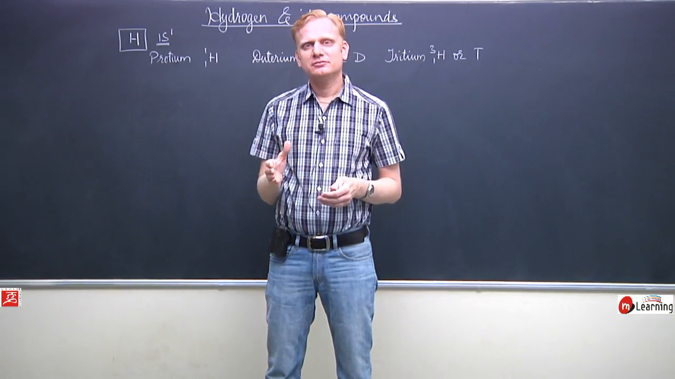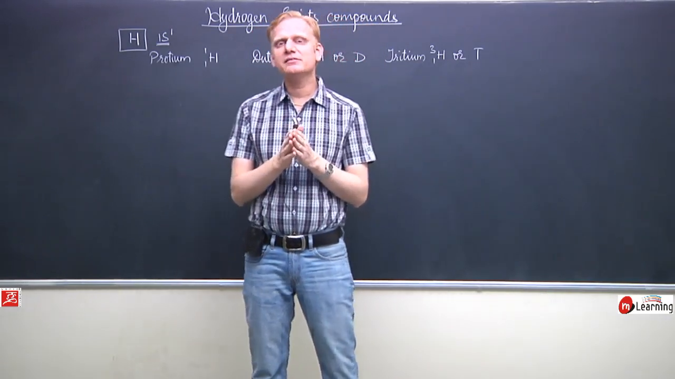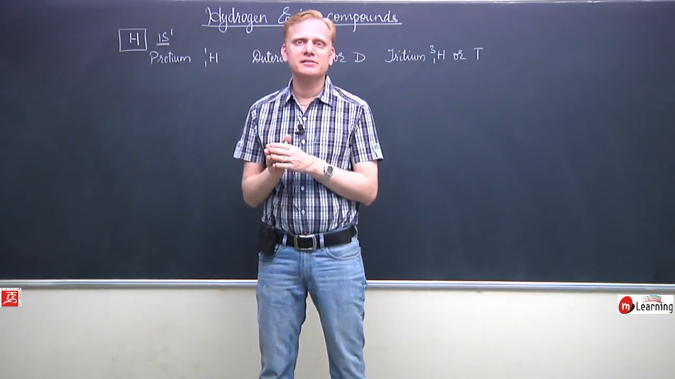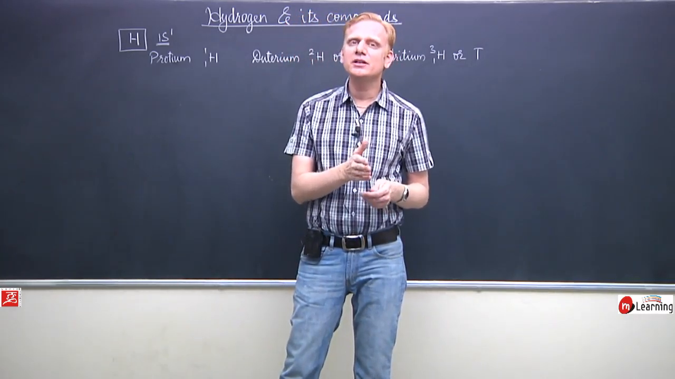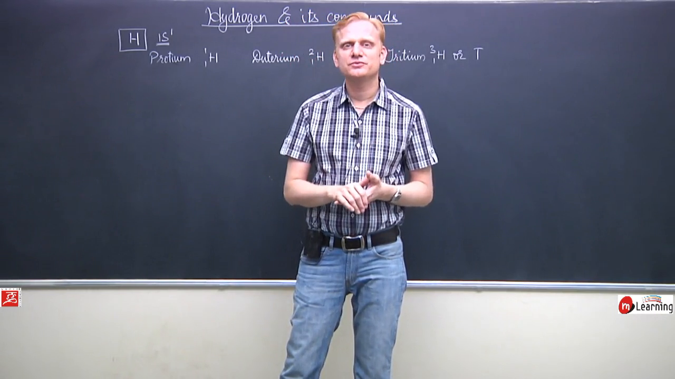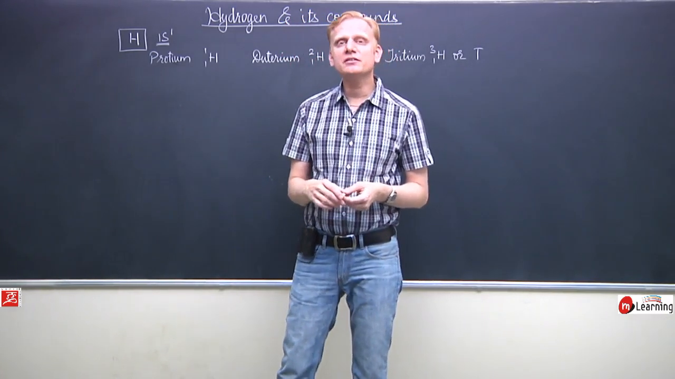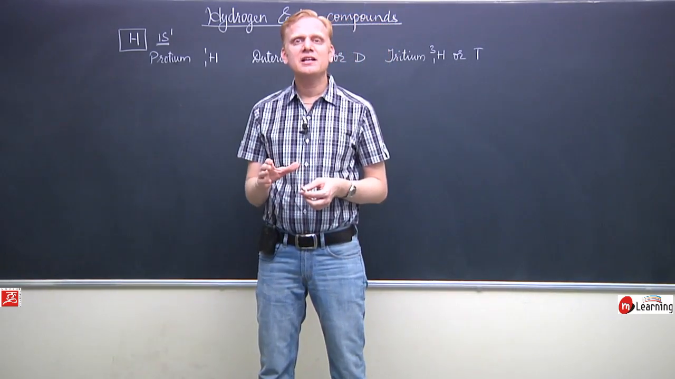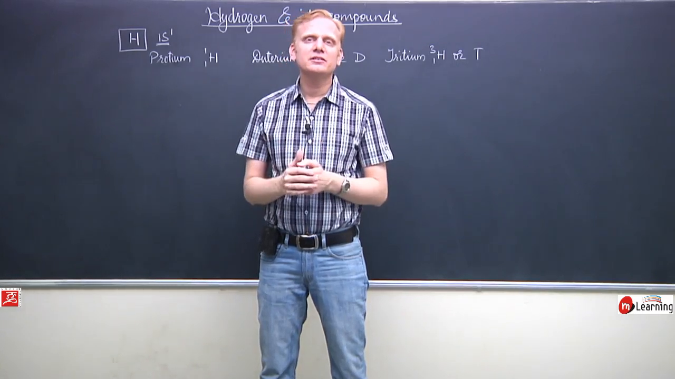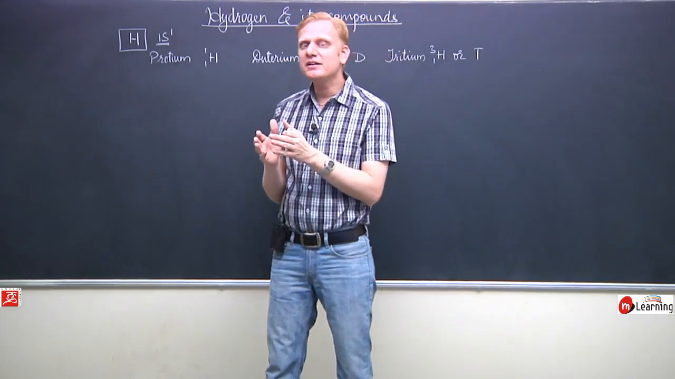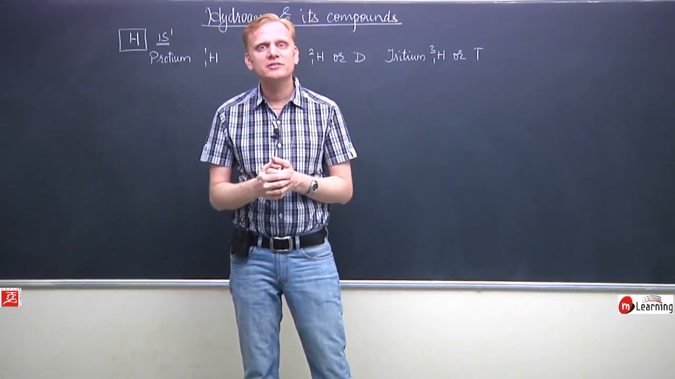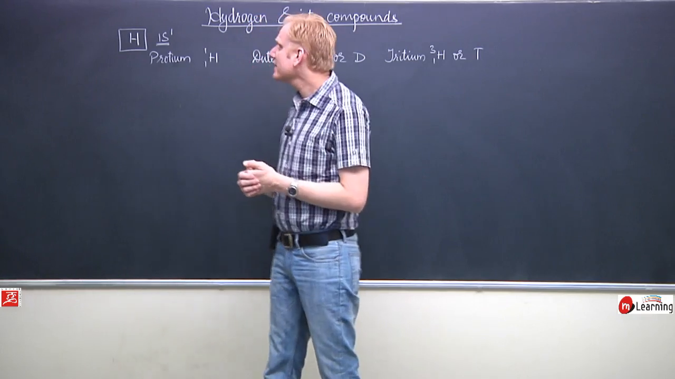In hydrogen, there are certain properties similar to the alkali metals, but at the same time there are certain properties similar to the halogens also. That is why the position of hydrogen has a dispute. The position of hydrogen in the periodic table is a disputed position.